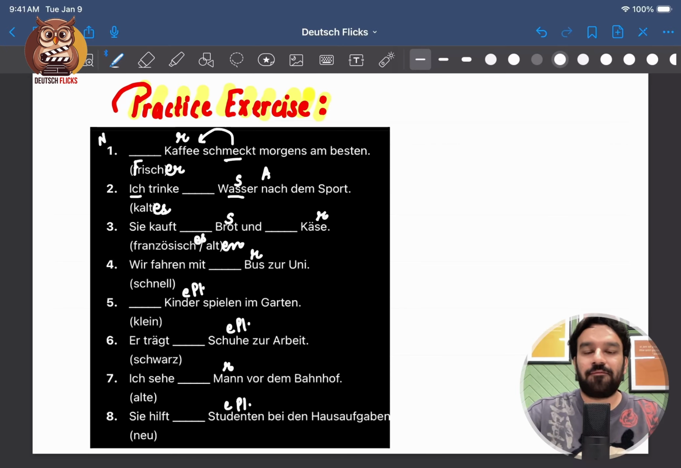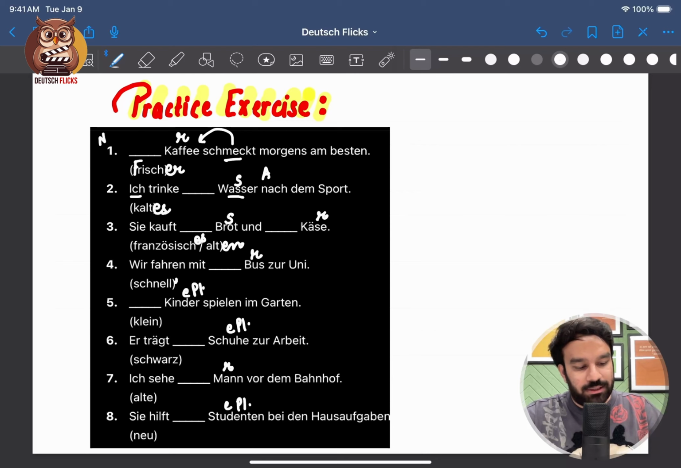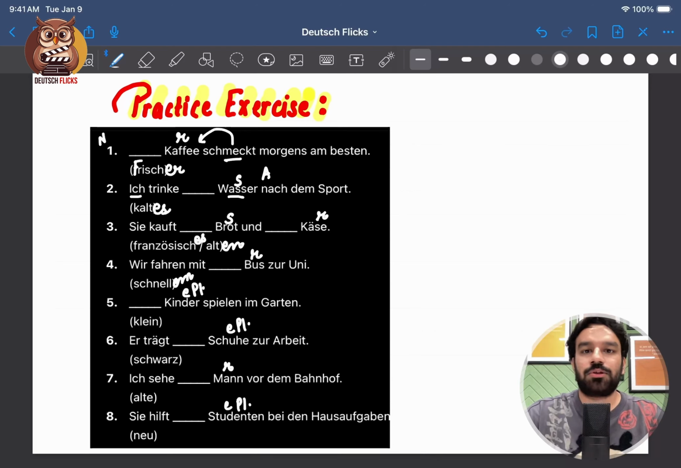Nummer 4. Wir fahren mit, okay, dative case. So mit dem Bus we say, no? So the adjective will take an em ending. Mit schnellem Bus zur Uni. So we travel by fast bus to the university.